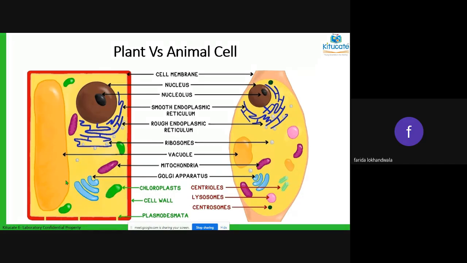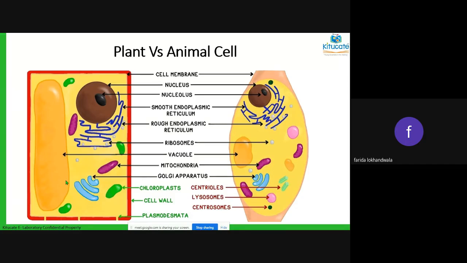For animal cells, it is not required. So the animal cell can have a very small vacuole. This is one first major difference between both of them. Okay. The other difference is chloroplasts are present in plants but not present in animals, because animals don't require chloroplast. Animals cannot prepare their own food.